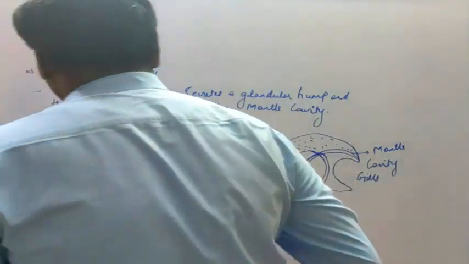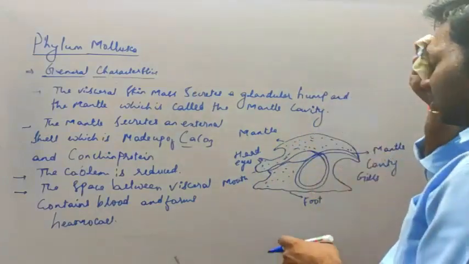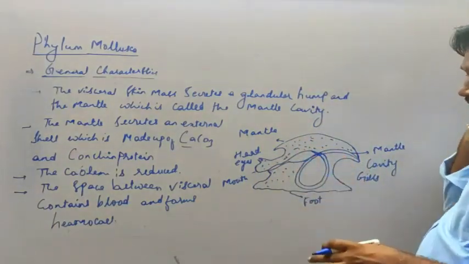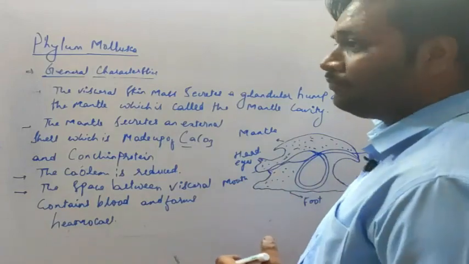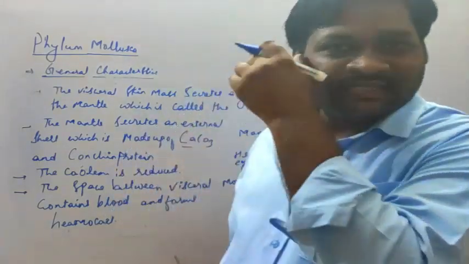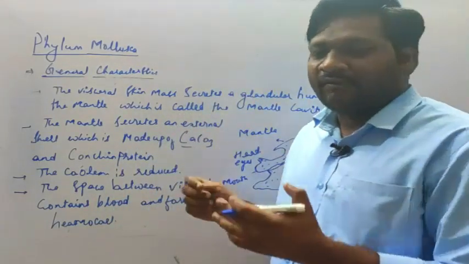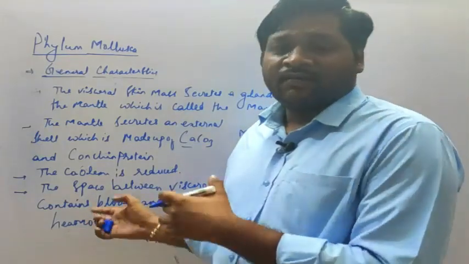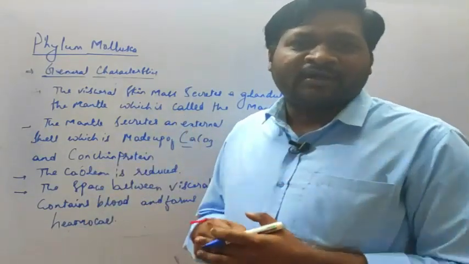The space present within the visceral part of the body will be filled with blood, and this will form the hemocoel. Hemocoel is the body cavity actually. We discussed it when we discussed the different types of body cavities.